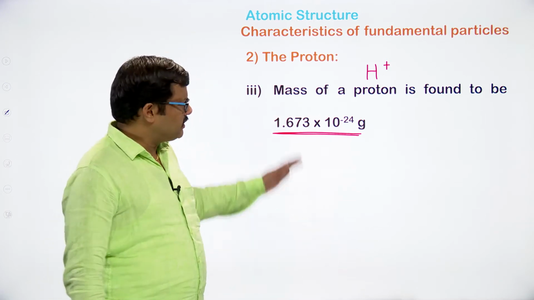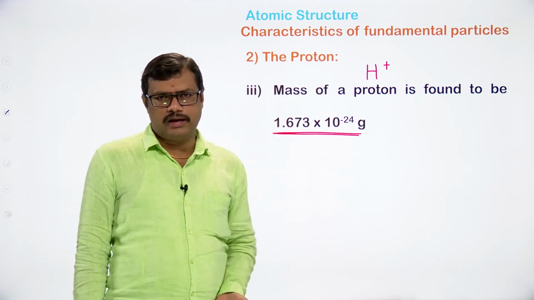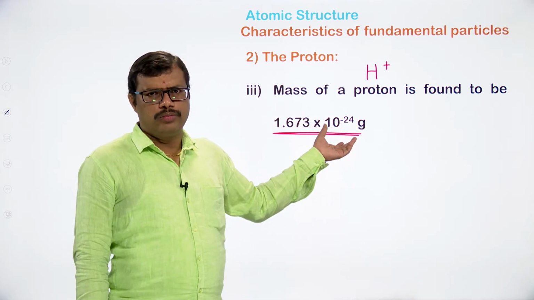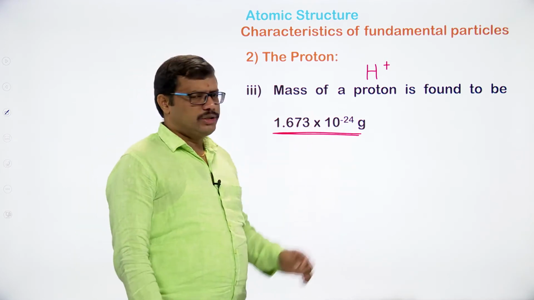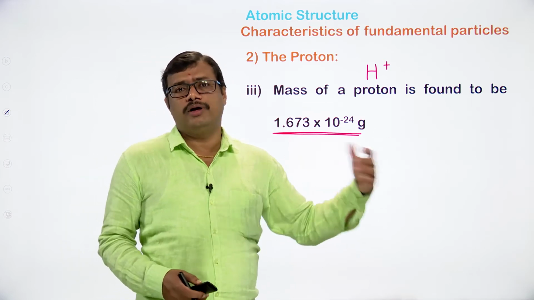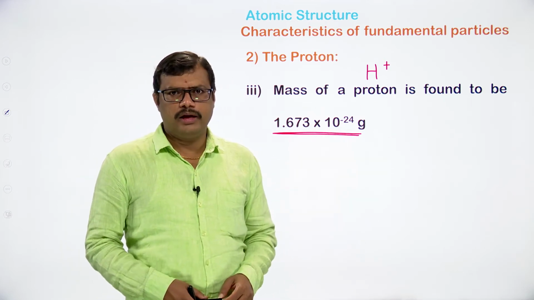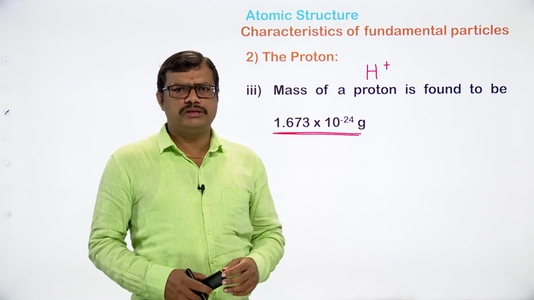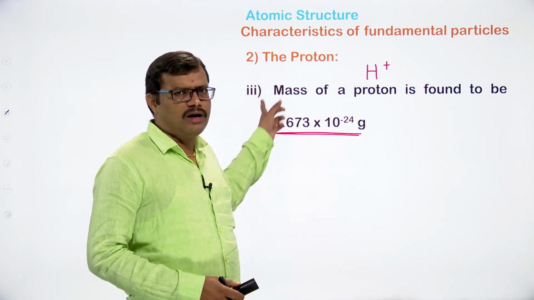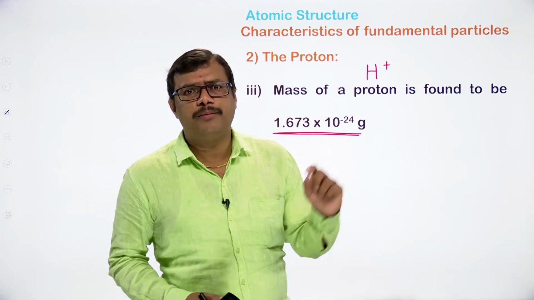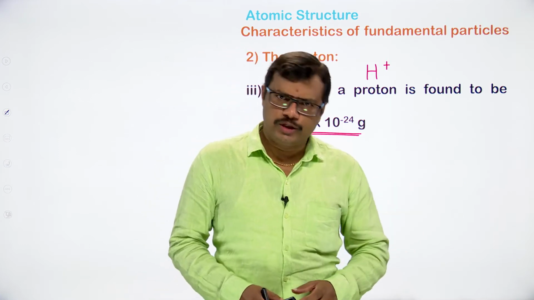But when you apply the same thing in the case of proton discovery, in the anode ray tube experiment, by employing different gases we are going to get different positively charged species. Of course, the nature of the positively charged species does not depend upon the metal plates that are used, but it depends upon the gas that is employed in the discharge tube experiment.